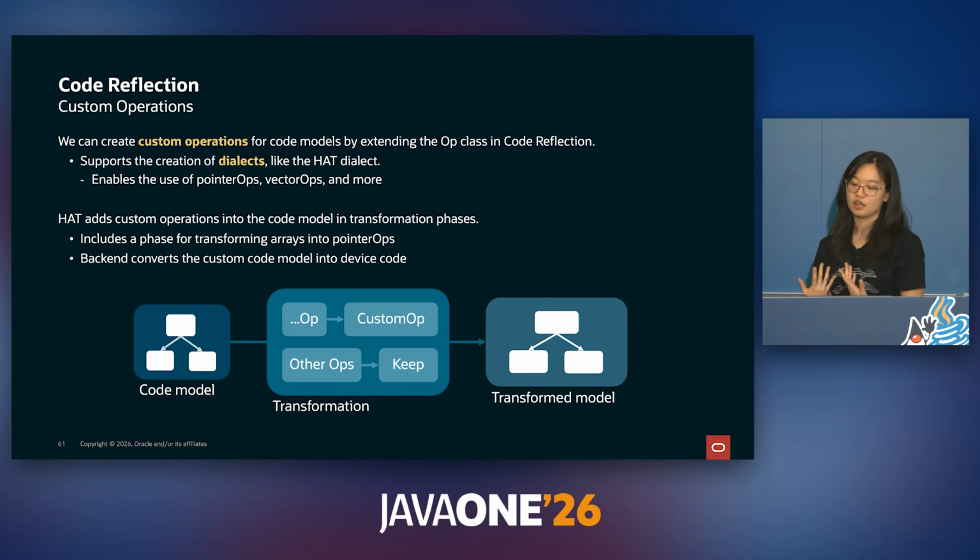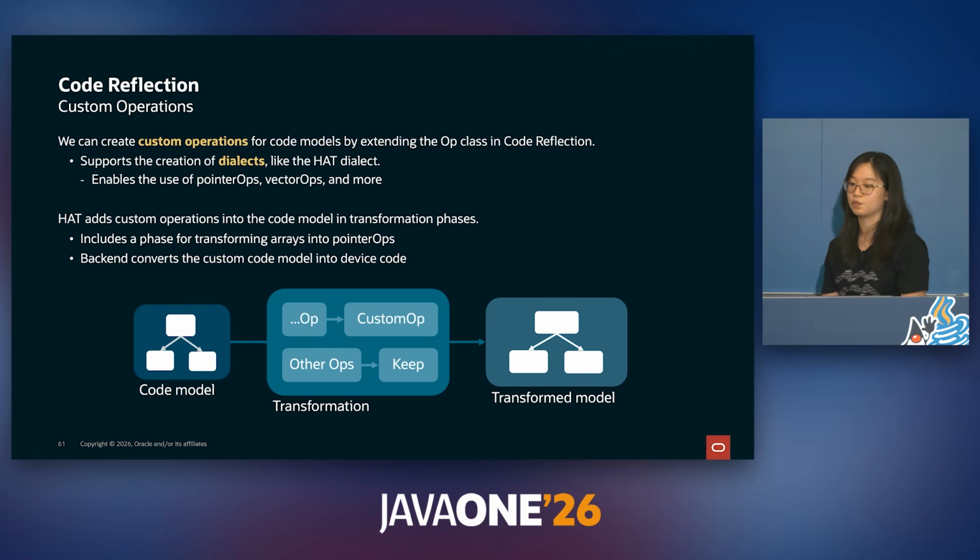Hat also supports other custom operations like vector ops, which provide users with access to accelerator and GPU-specific data structures. A collection of these custom operations inside of a library can form a code model dialect, such as the hat dialect. Hat currently supports its dialect through a series of transformation phases.